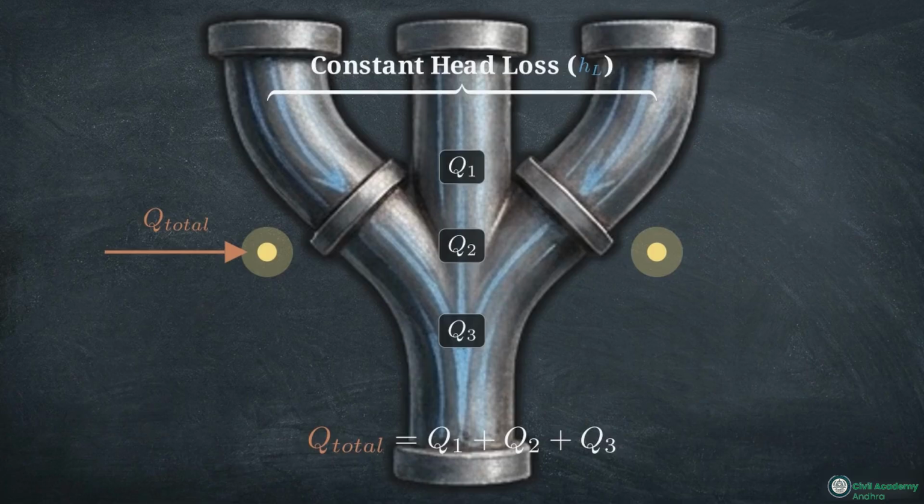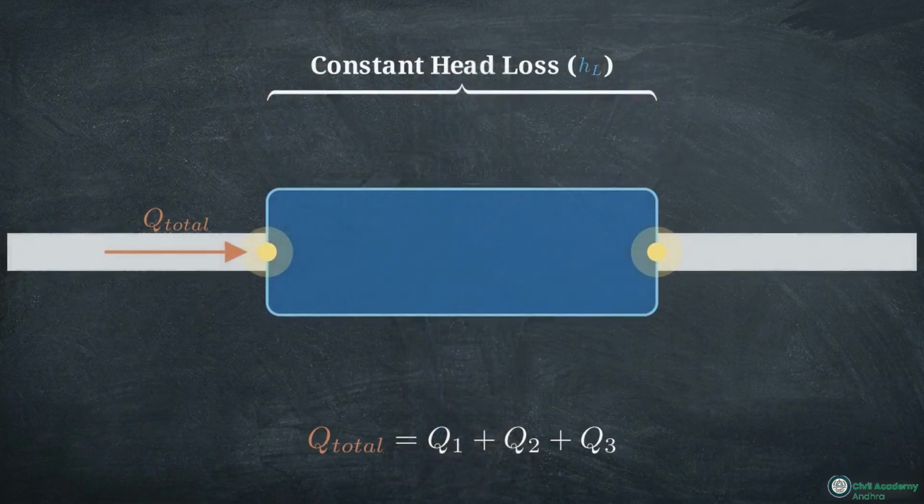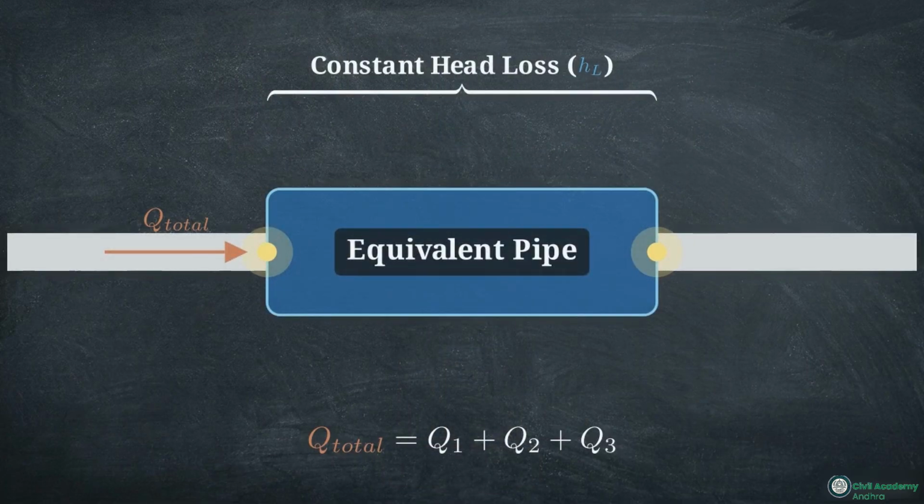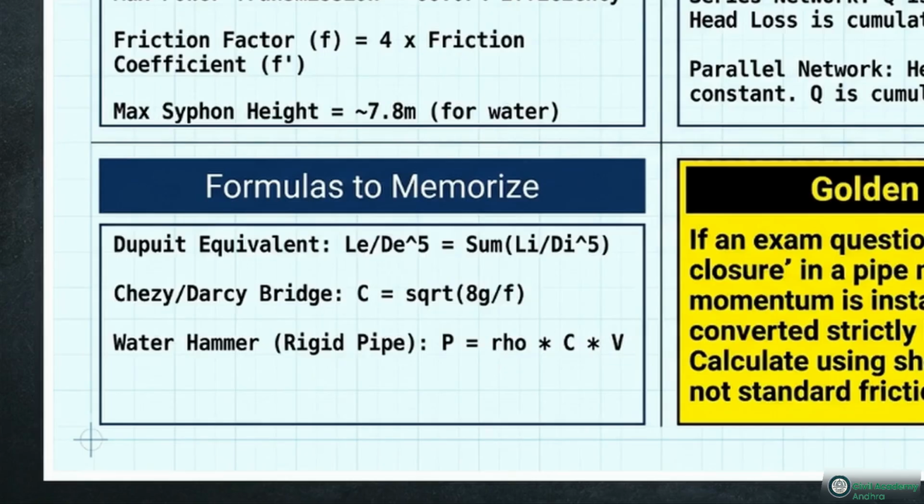To simplify analysis, engineers collapse these complex branching matrices into a single mathematically identical equivalent pipe that generates the exact same head loss for a given discharge. This matrix isolates the specific tool to execute that system collapse. The Dupuit equivalent equates the length over diameter to the 5th power of the equivalent pipe to the sum of those ratios for the individual pipes.